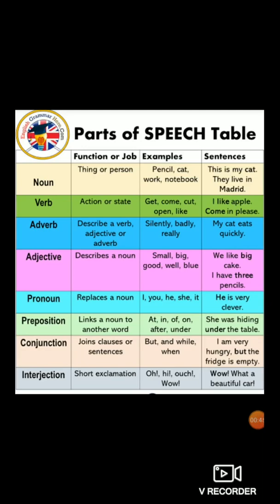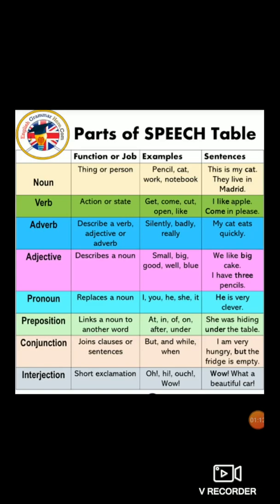Verb. What is the function of verb? Verb is an action. Examples: get, come, cut, open, like, etc. These are the examples of verb. I like apple. So here like is a verb because it's an action. Come in please. So come in, this is an action. That's why it's known as a verb.